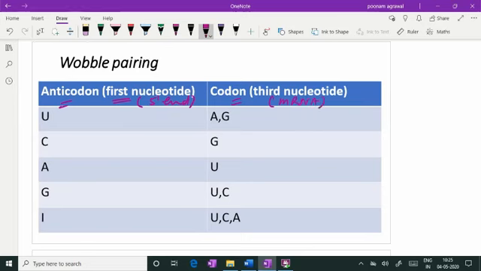See, every time when we read the codon or anticodon, we have to read it 5' to 3'. So when I tell you first nucleotide, I am talking about the first nucleotide towards the 5' end in the anticodon loop. When I tell you third nucleotide in the codon, I am talking about the 3' end nucleotide of the codon.